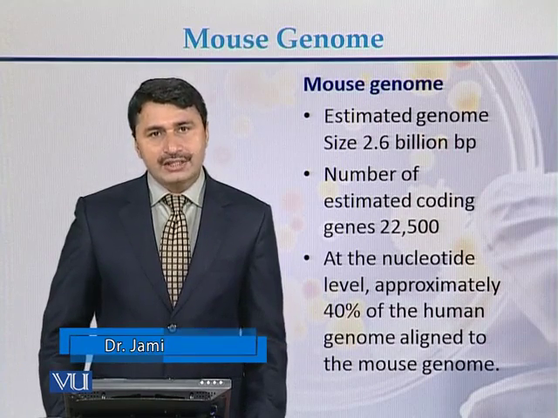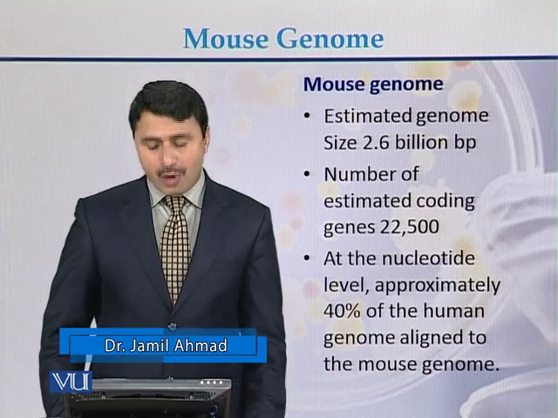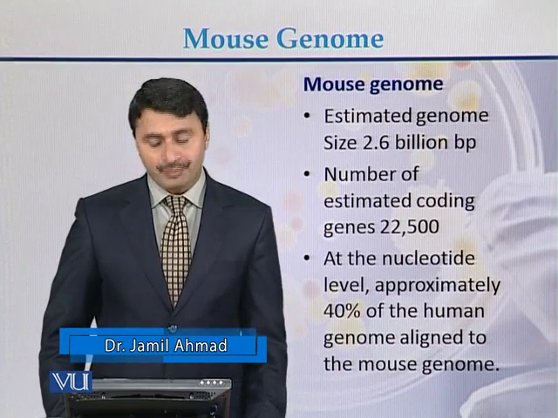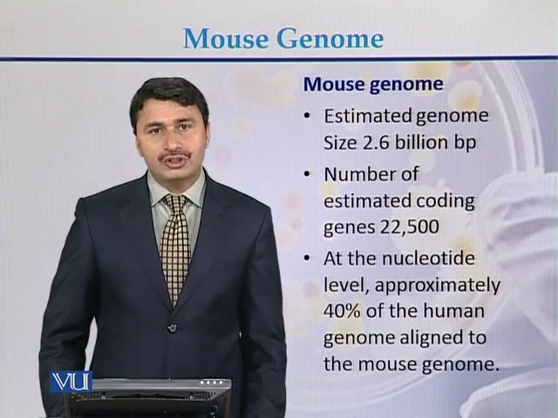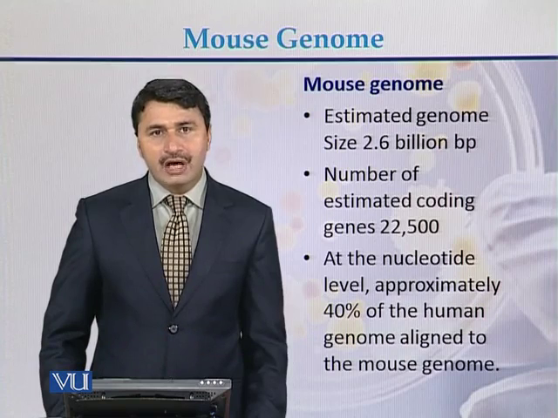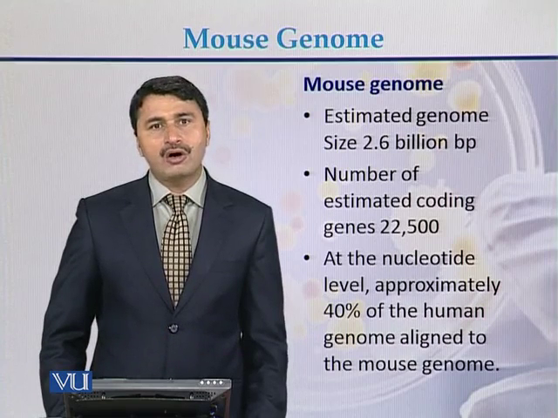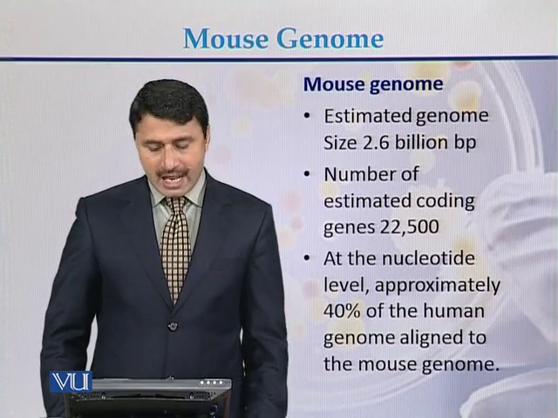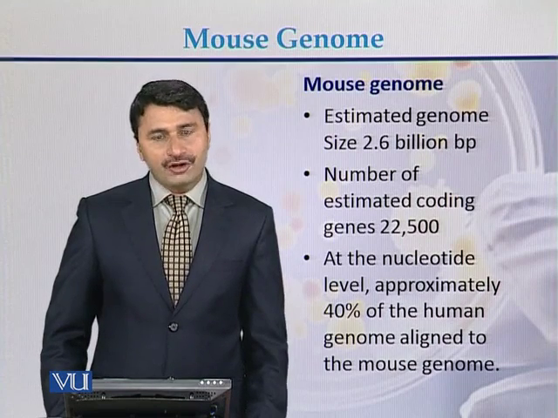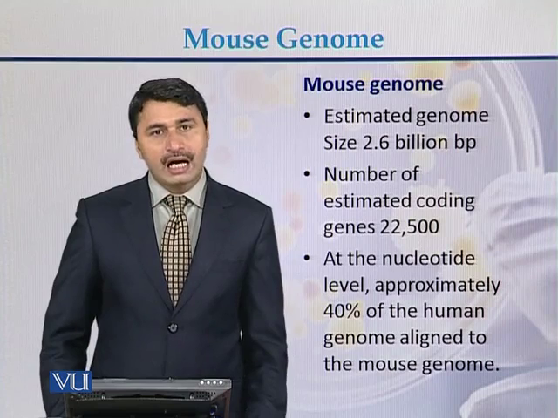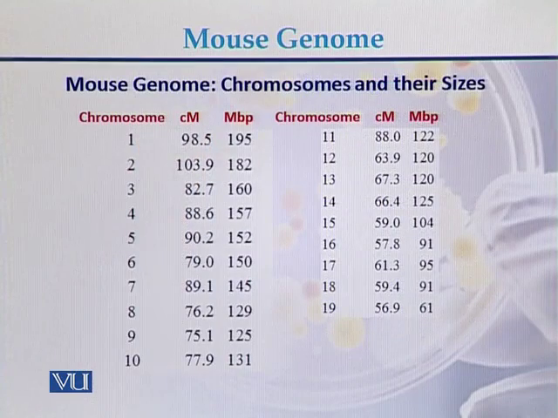Estimated genome size is approximately 2.6 billion base pairs. The number of estimated genes is somewhere between 22,000 and 23,000 genes present on the mouse genome. At the nucleotide level, approximately 40% of the human genome aligned to the genome of the mouse. This is the detail of the mouse genome, chromosomes and their size.